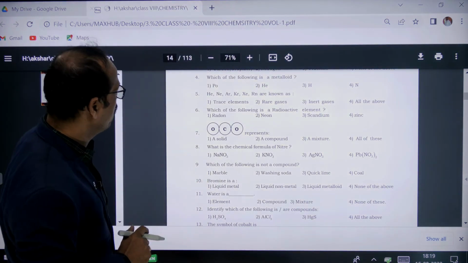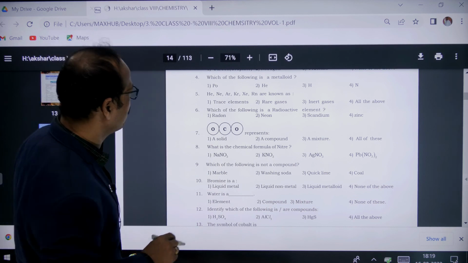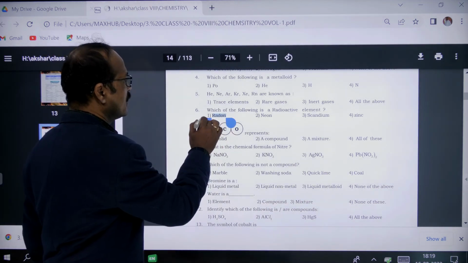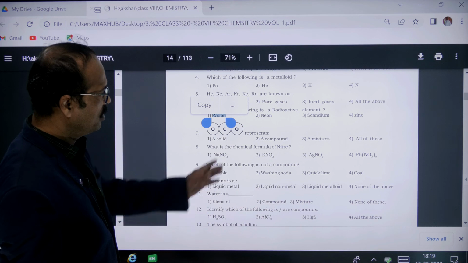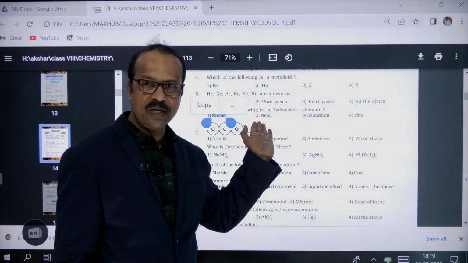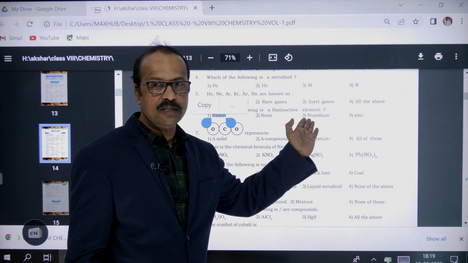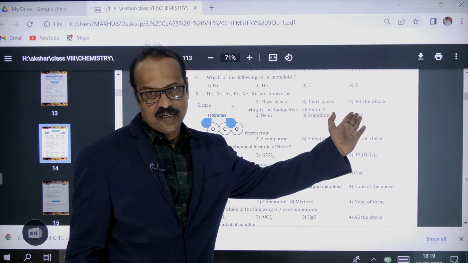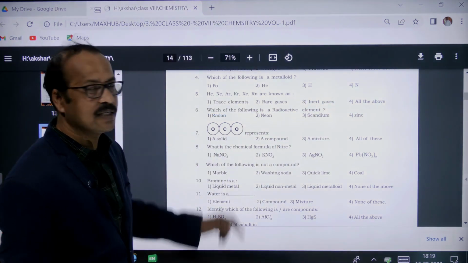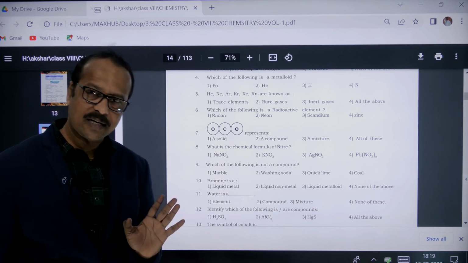Here they are given radon, neon, scandium, zinc. Neon's atomic number is only 10, scandium is 21, zinc is 30. So here the answer is radon. Radon is the right answer, right?